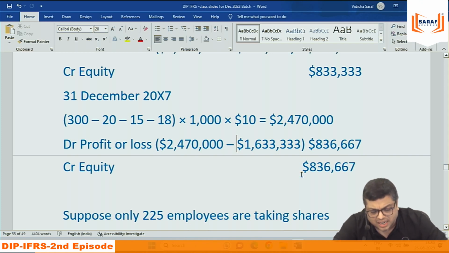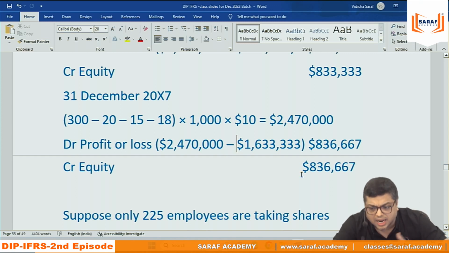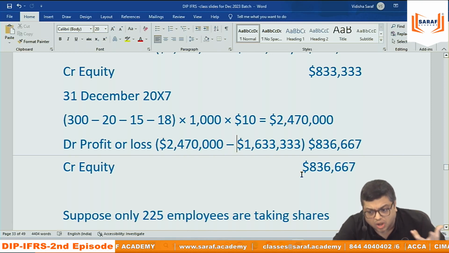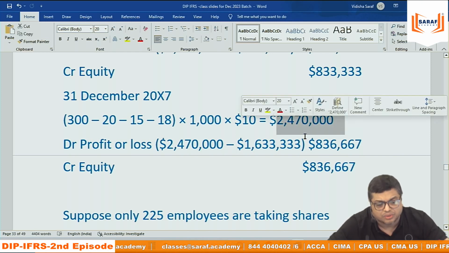Suppose here it is saying 3 years employment. Suppose it is saying that the company's sales revenue should be growing up by 50%. At the end of first year, we are thinking it will grow. At the end of second year, it will not grow. That is also non-market. Non-market means not relating to share price estimation. Share price estimation will be done only at the beginning, on the grant date. That will not change. But other conditions which are said as non-market conditions will be incorporated in estimating this value.